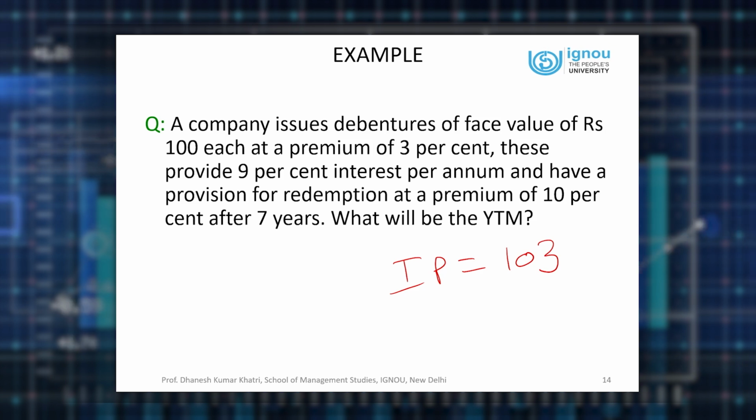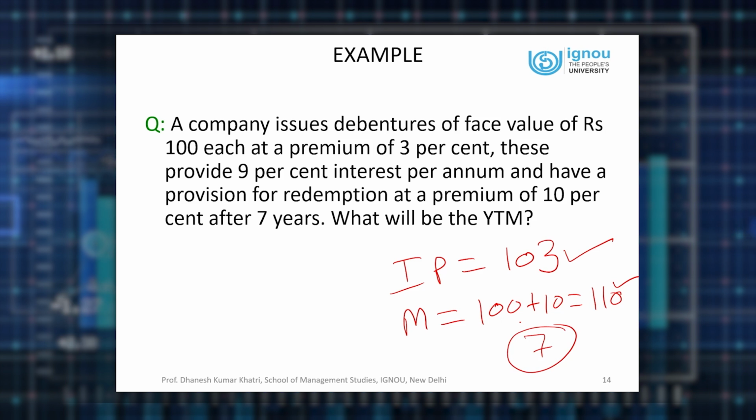value 100. The company will pay you 9% interest per annum and has a provision for redemption at a premium of 10% after 7 years. It means maturity value will be 100 plus 10, because of 10% premium. So the company will give you back 110. It means now you can see, you pay 103 to the company right now, and at the end of the 7th year the company pays you 110. So over a period of 7 years you get a capital gain of rupees 7. Apart from that, the company will pay you interest 9%. So 9% of 100 is 9.